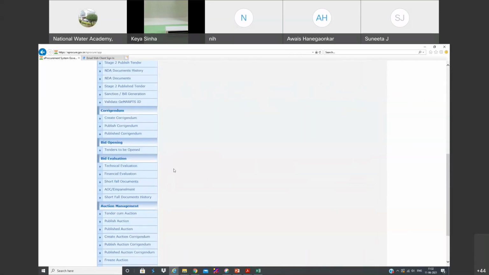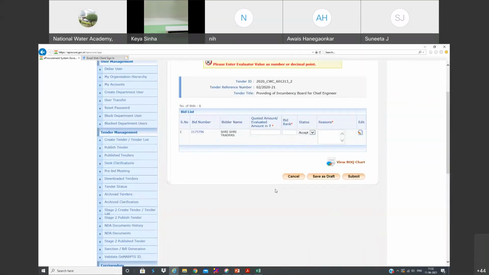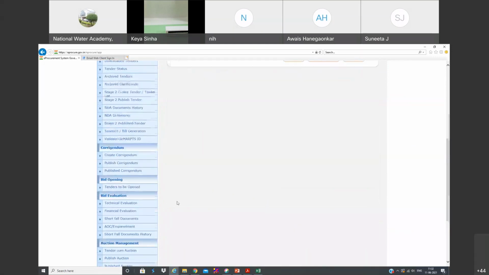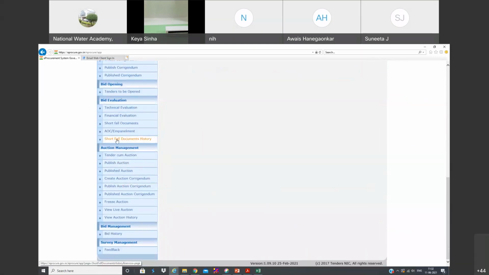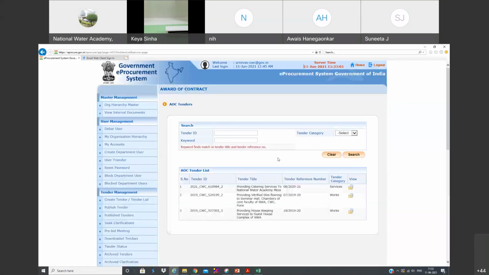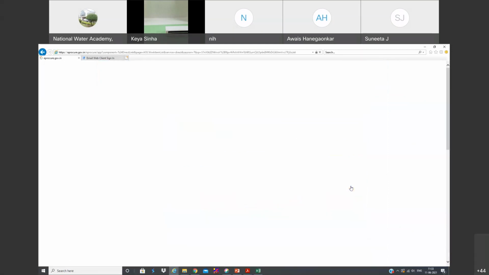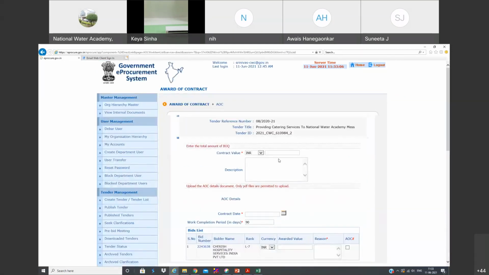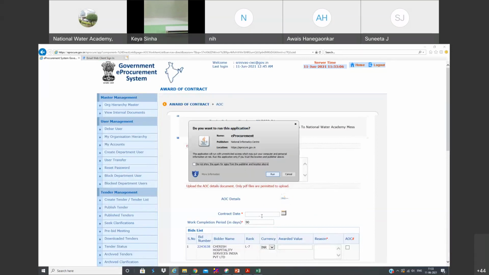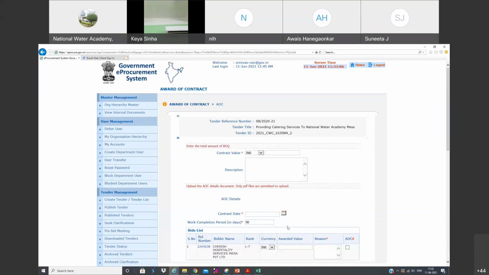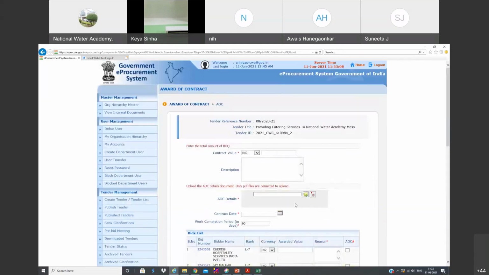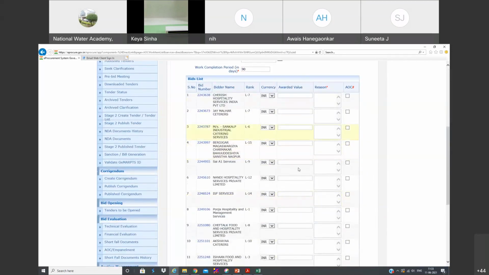Then after that, you can place the work order, which we can place manually, and we can upload the copy at this stage. Award of contract, AOC. So select the respective tender. Let's say this is the respective tender, some other tender, and for how much you are placing the order, and what is the award of contract. So you can upload that one and you can close this one. And of course, it is once again asking for all the details.